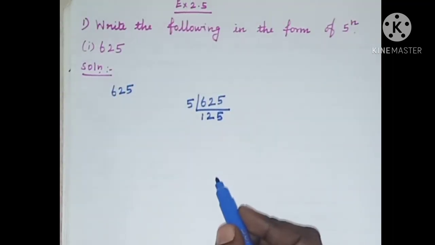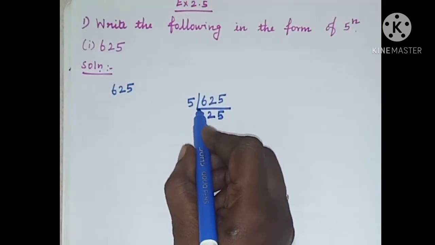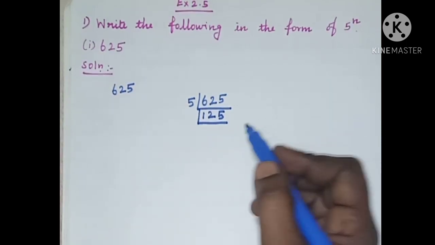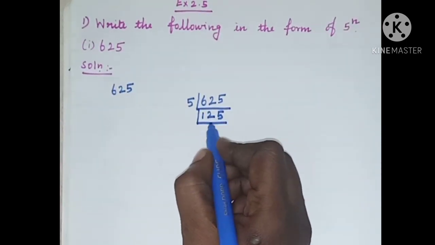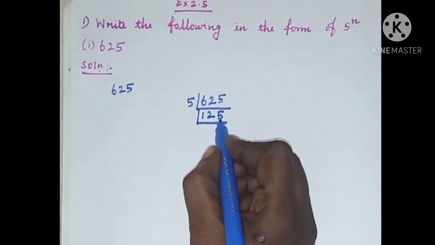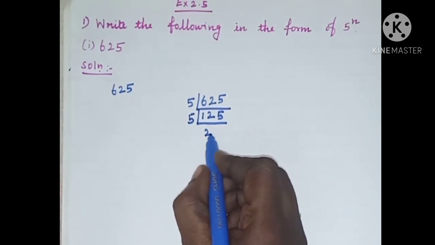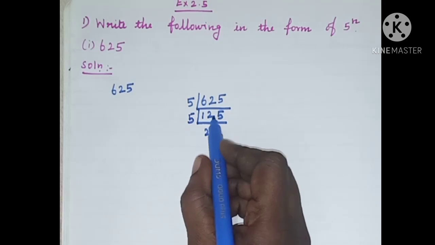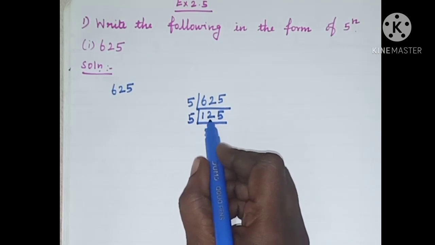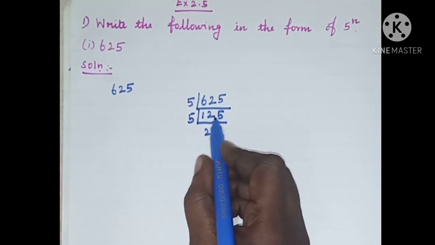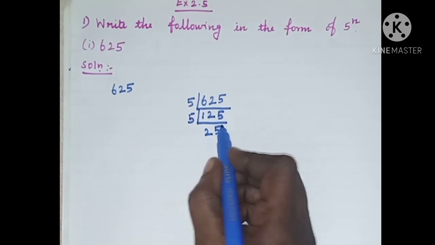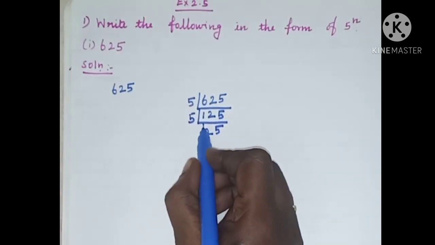This prime factorization method you already know. In the previous classes, you learnt it. Now also 125. The last number is 5, so we can take 5 again. 2 5s are 10. 12 is here. 12 minus 10 is 2. Balance is 2, 25. So, 5 5s are 25.